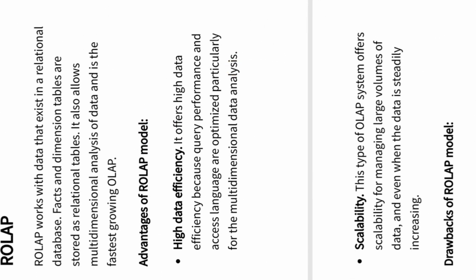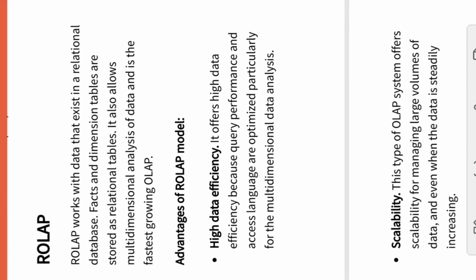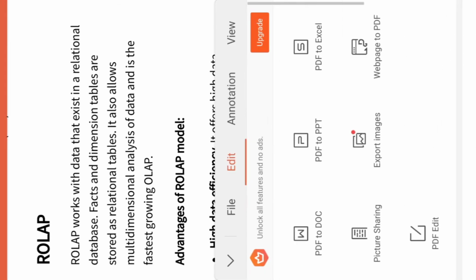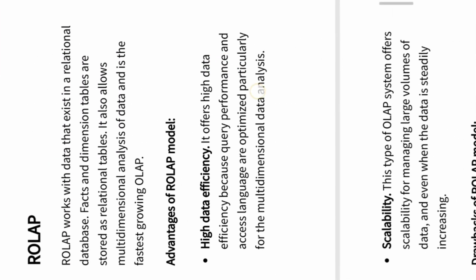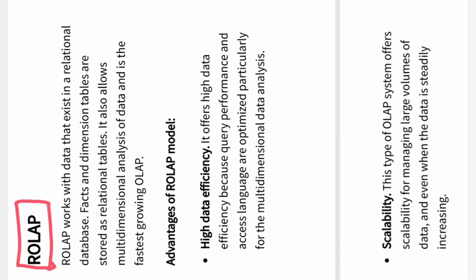Right now, in a detailed way, we'll talk about what we mean by ROLAP. Three major categories: ROLAP, MOLAP, and HOLAP. These three categories we are going to discuss in a detailed way in terms of advantages, disadvantages, everything. You already know what ROLAP is. It is the extended relational DBMS, where the facts and dimensions are kept in terms of relational tables.